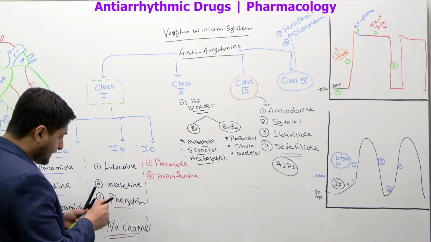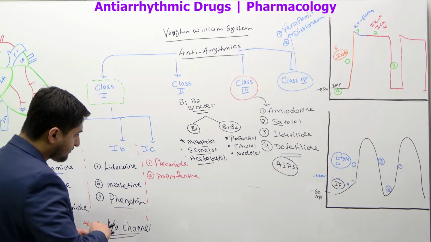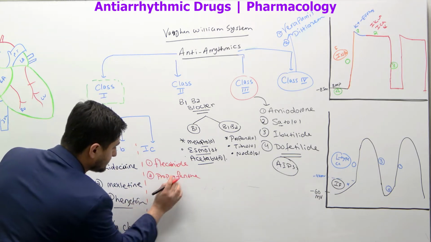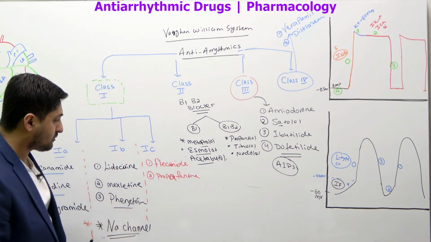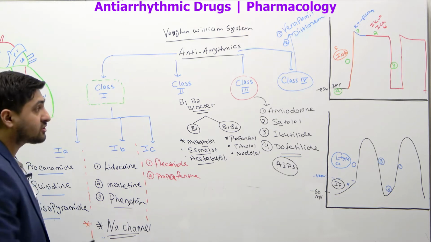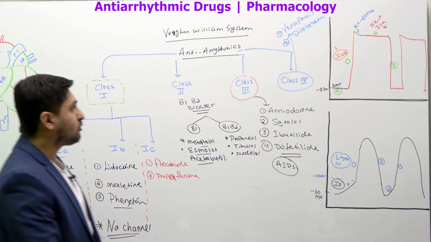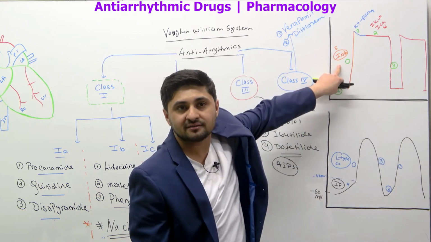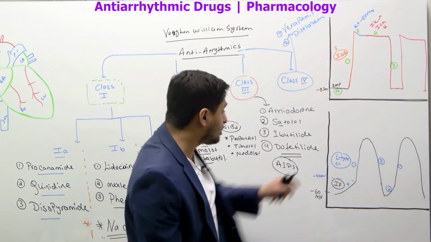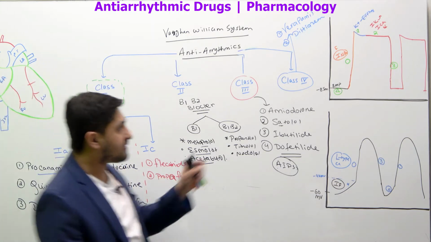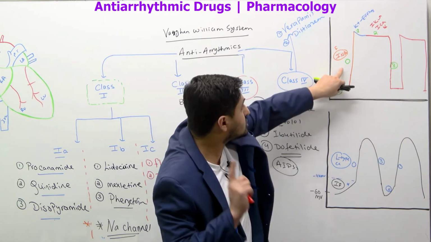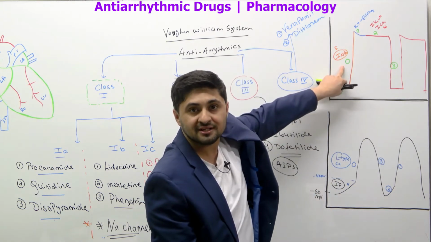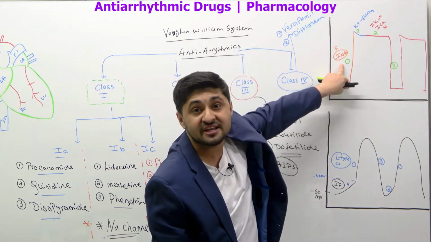So does flecainide, spelled C-A-I-N-I-D-E, and this would be propafenone. All these 3 drugs work on the fast sodium channel, which they block. That's the main action. We'll go into detail about how they're different, but for now, because this is an intro lecture, just know that they block the sodium channel here. They block phase 0.